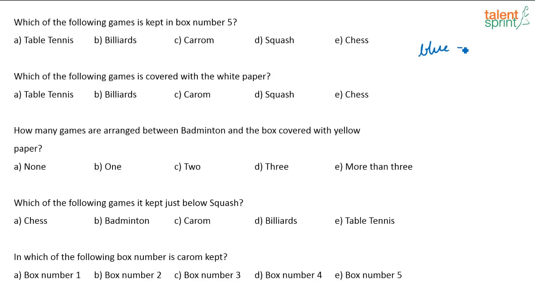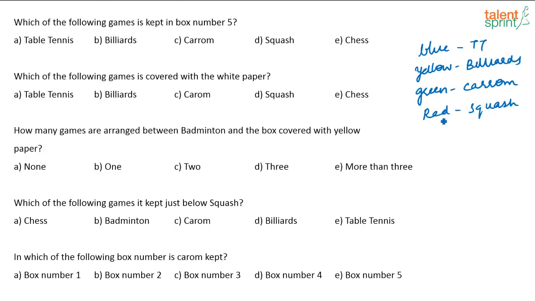So give me the answers for these questions. I'm just writing this down here so that it's easier for us to answer the questions.